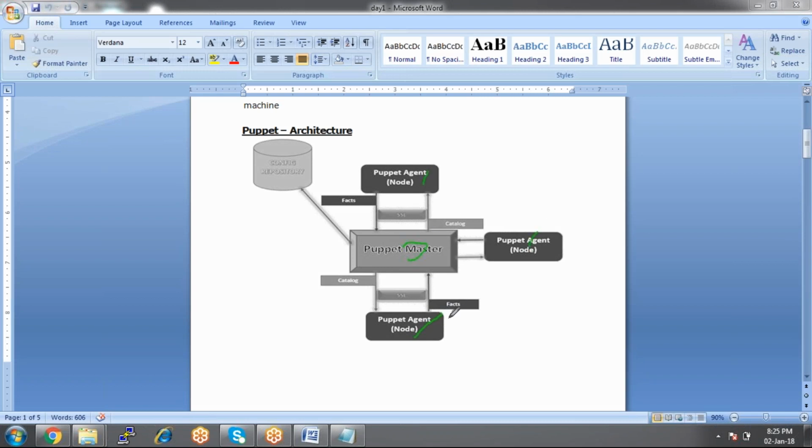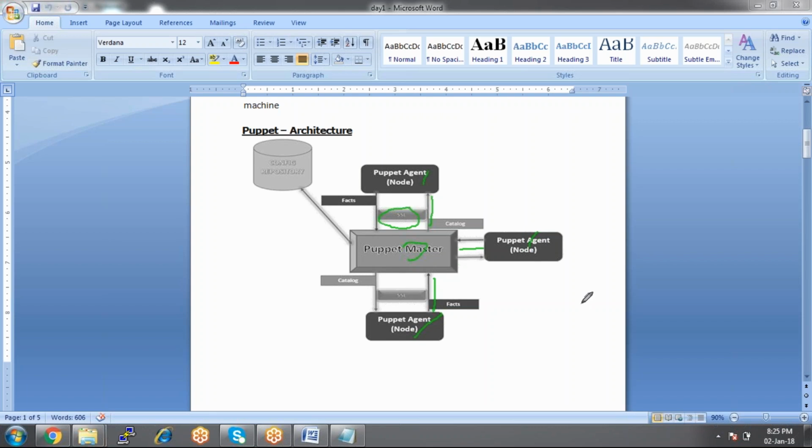Now how will the communication be established between the agent and the master? They will be communicating with the help of SSL. Look at here, we have SSL. What is SSL? It is a secure layer certification.